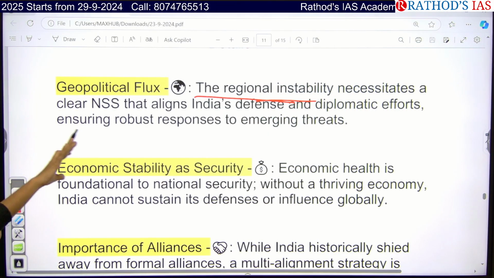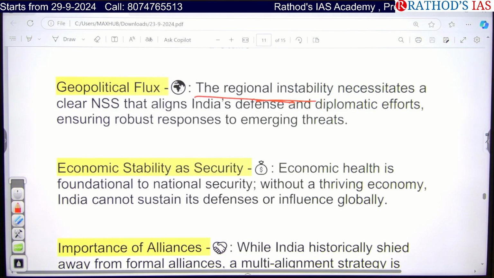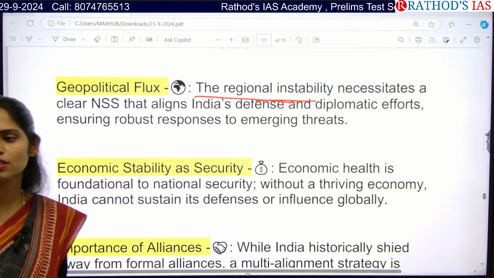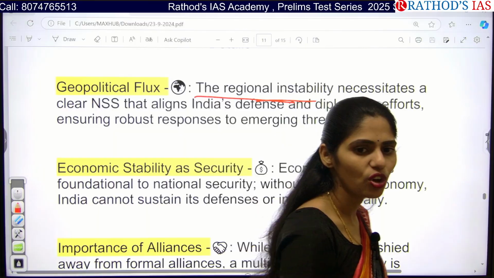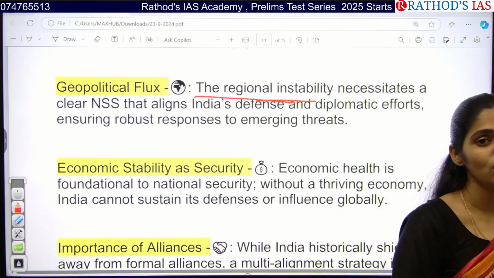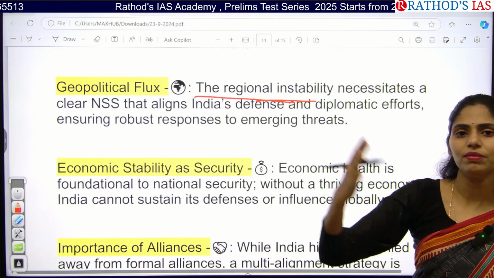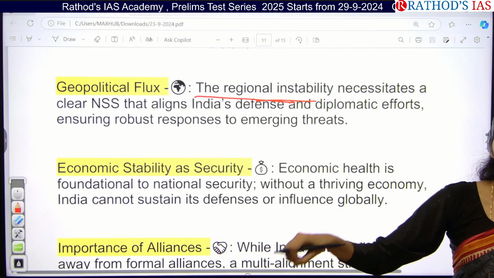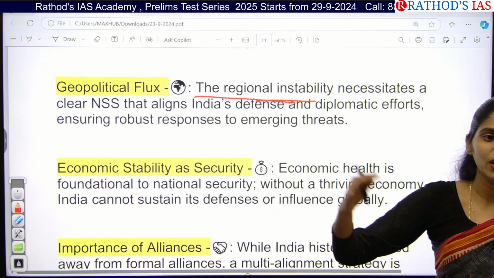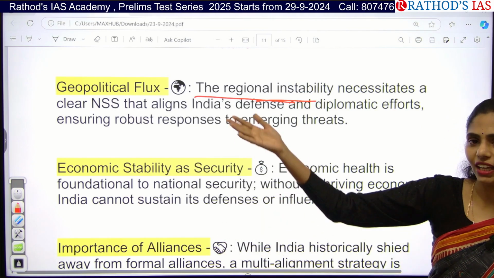So they are focusing on improving our security against emerging threats. Nowadays, you know, Naxalism is rising, and you know about Kashmir infiltration. There is an increase in attacks in Kashmir, and many Indian soldiers are dying. Even from China there is an increased threat, and even from Bangladesh because of political instability in Bangladesh. So people are coming to India, and even from Myanmar also.